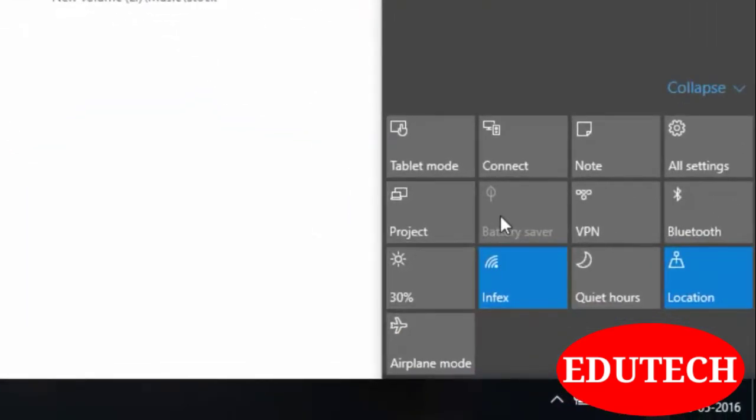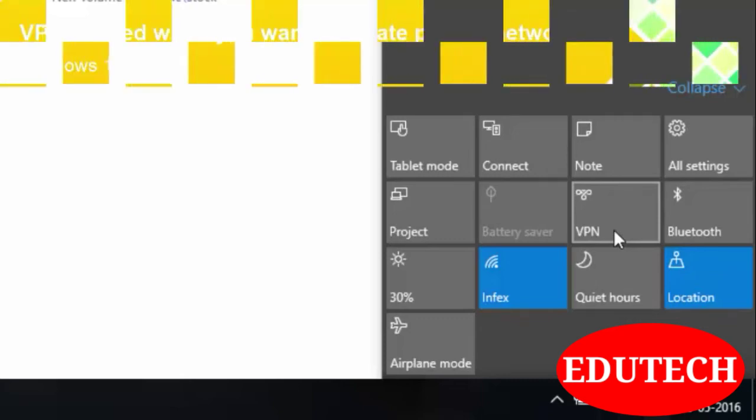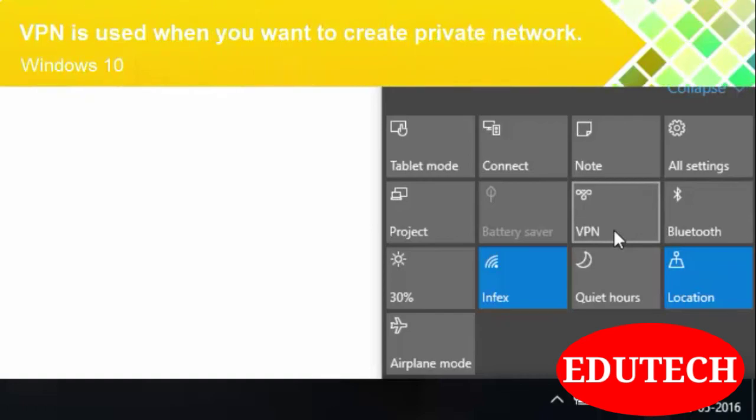Now battery saver. Battery saver is generally used when you want to save your power, and it is generally provided only to laptop users. Next option is VPN. VPN is used when you want to create a private network. When you want to play LAN games, then these options can be used. You can also transfer your files using VPN. So we are not going into this VPN option. For now we are just skipping it.